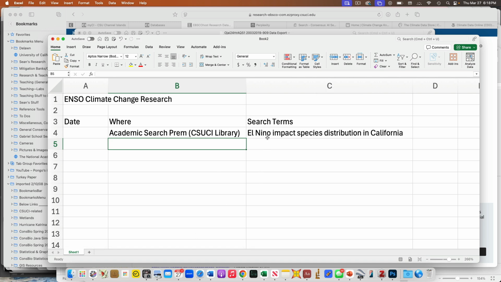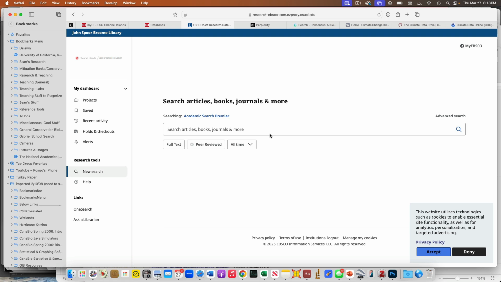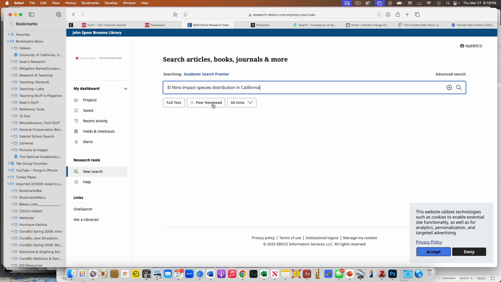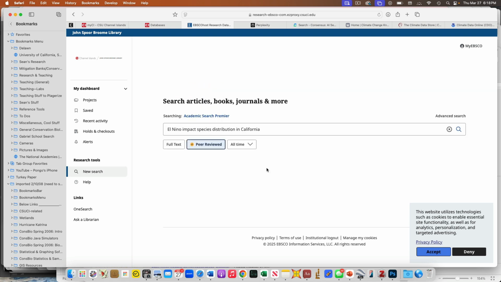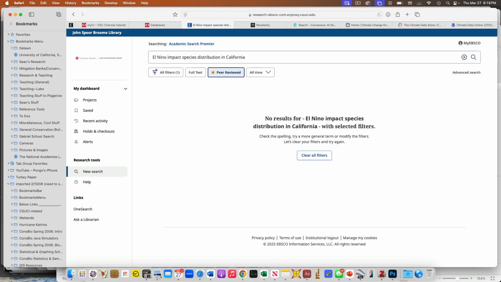Okay, cool. I can come up here, grab my search term, jump back over here, and put it in. No results. That's telling me my specific terminology is too specific, right?